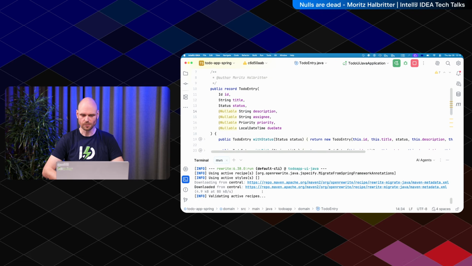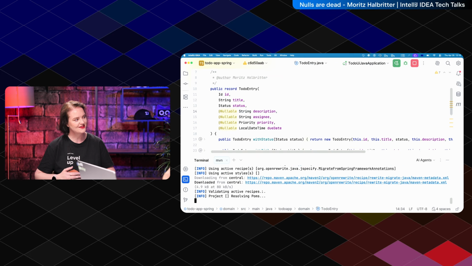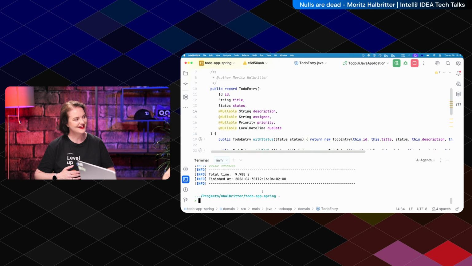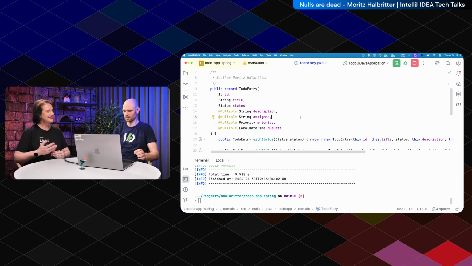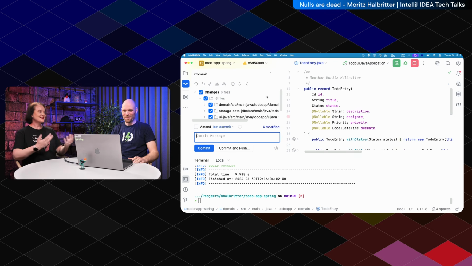And when you run an OpenRewrite recipe, do you look at the changes that it made and whether you agree with those? Like I do with my AI agent. Exactly. Just commit and ship it. Yes. What could possibly go wrong? Yeah, it's no problem. The AI is responsible for that. Of course. We had this discussion before.